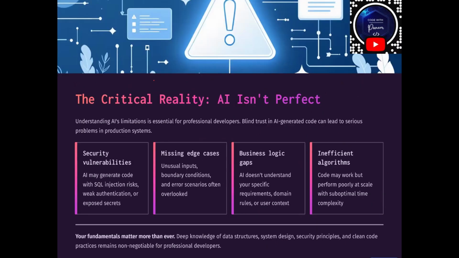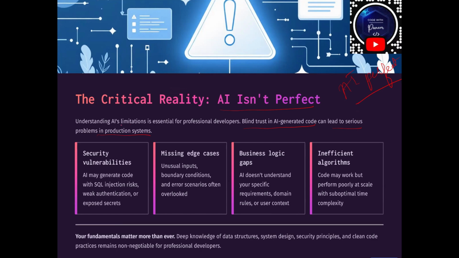The critical reality: is AI perfect? AI isn't perfect, and it is very important to understand. Everyone has a question in mind: can AI do everything? But AI isn't perfect. Why? Because AI can generate code, but it cannot generate trusted code. Blind trust in AI generated code can lead to serious problems in production systems.